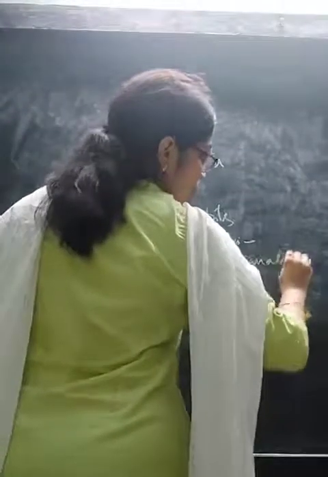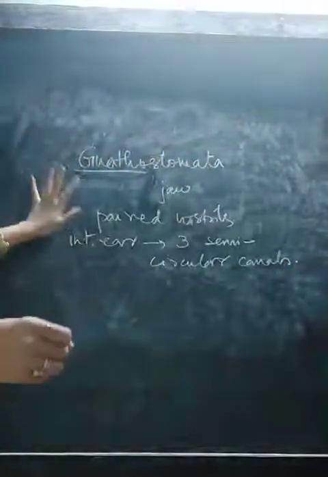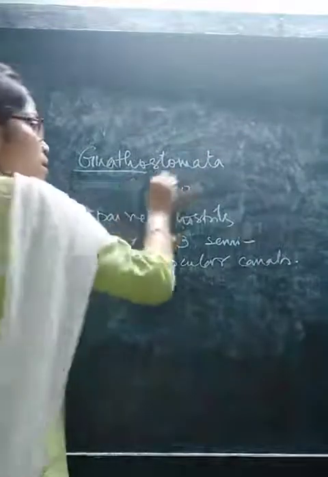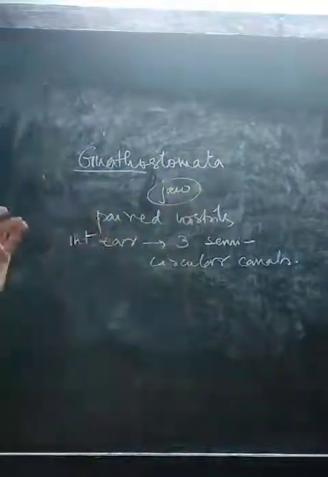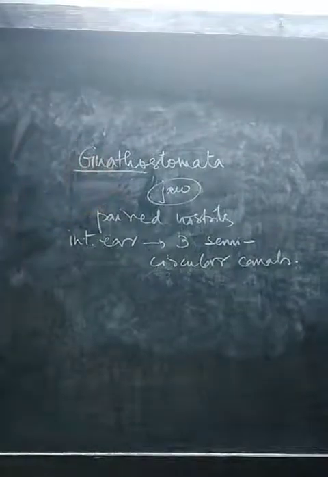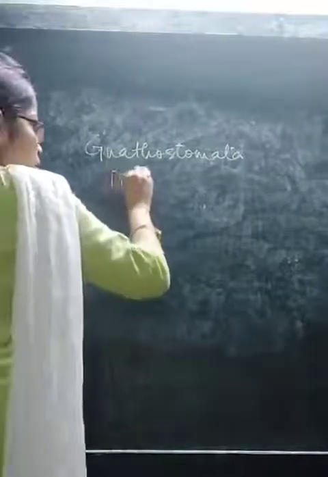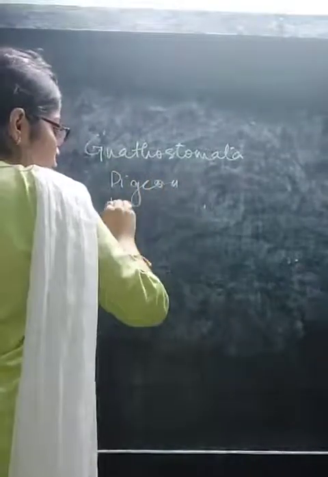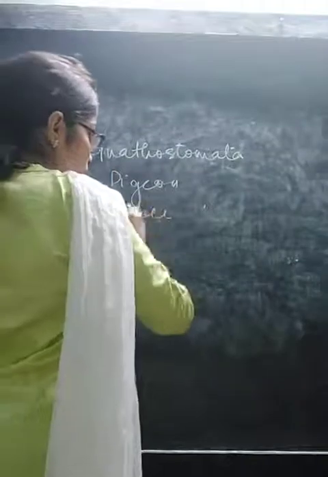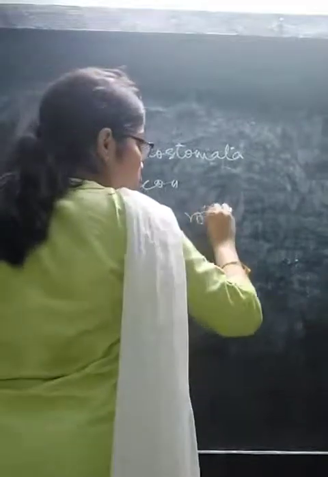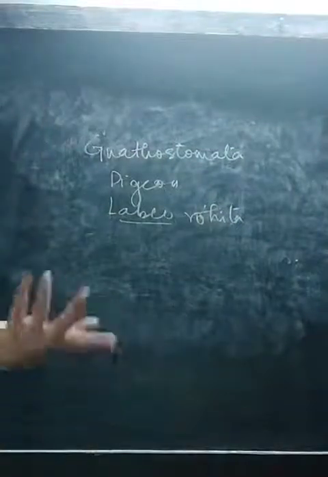The main characteristic is presence of jaw, because the word gnatho only means jaw. Examples include organisms that have jaws, like pigeon, Labeo rohita, a scientific name. You can also write human being, Homo sapiens, tiger, lion, anything.